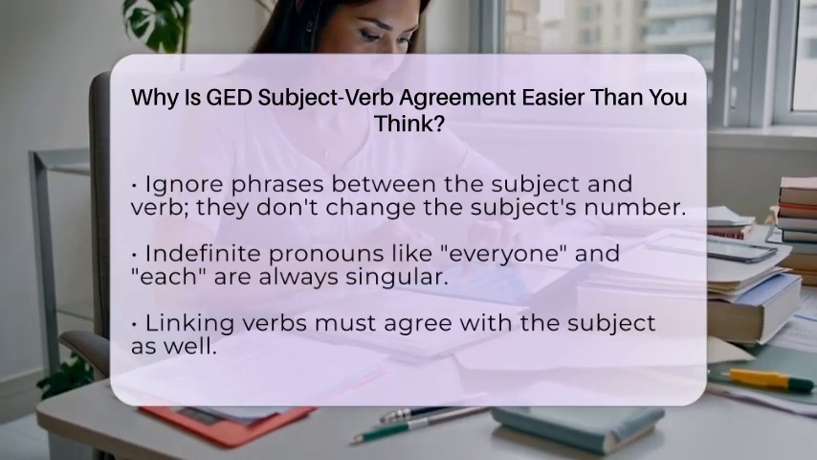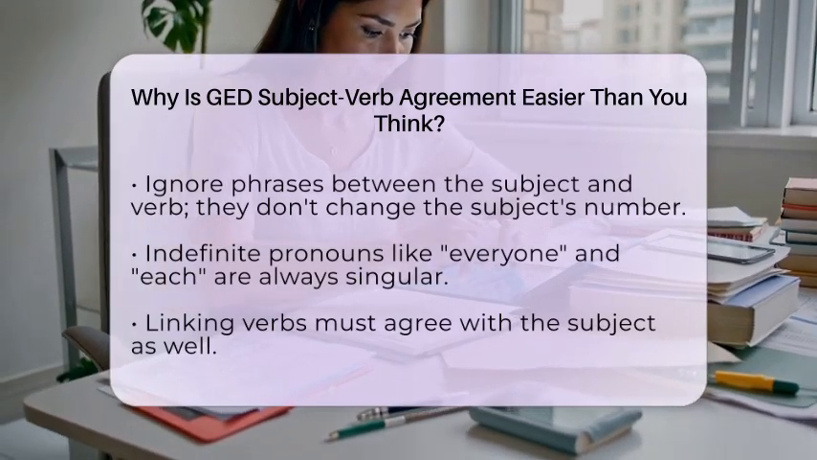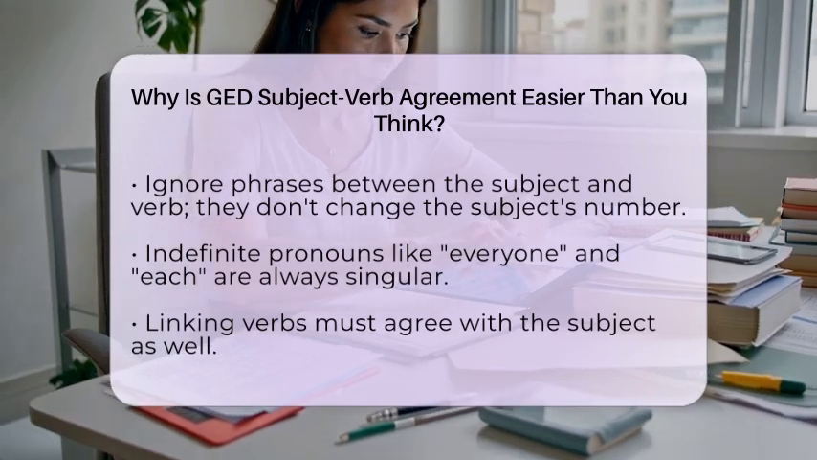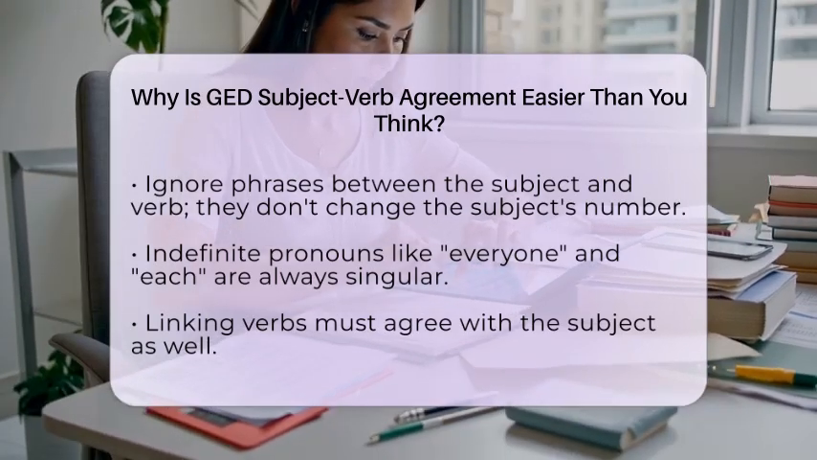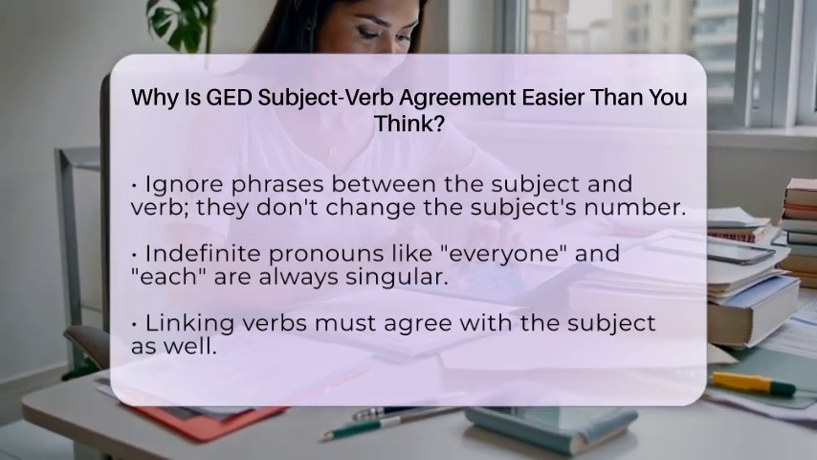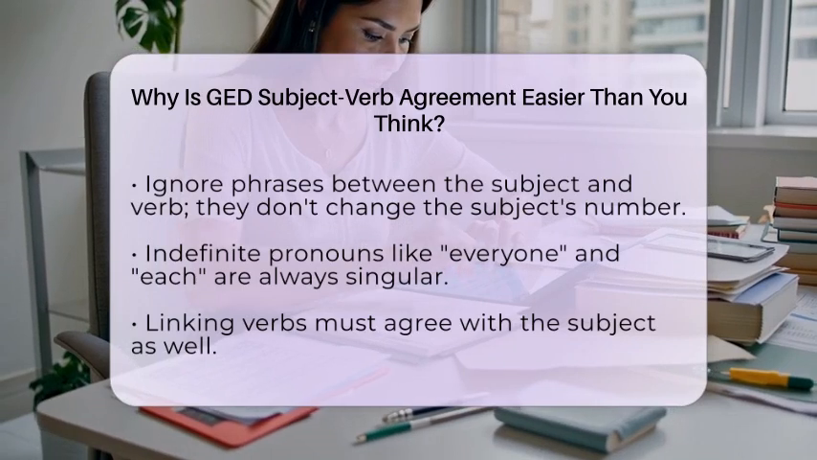Another tip is to ignore any phrases that come between the subject and the verb. These phrases do not change the subject's number. For example, in "The cat, along with her kittens, sleeps," the verb sleeps agrees with cat, not kittens.